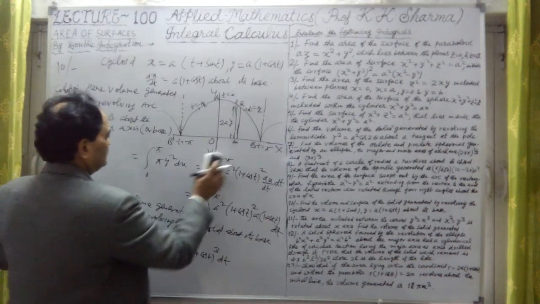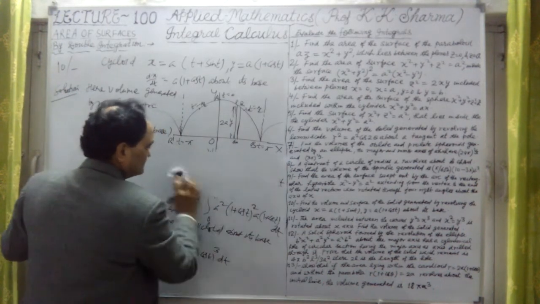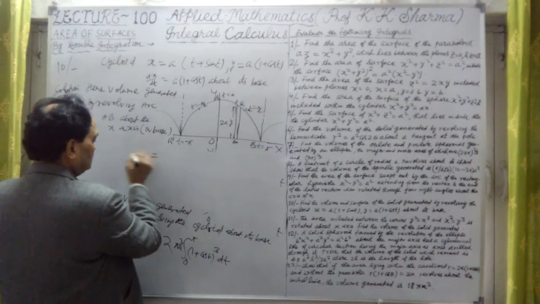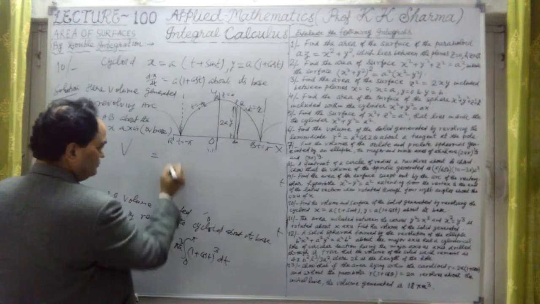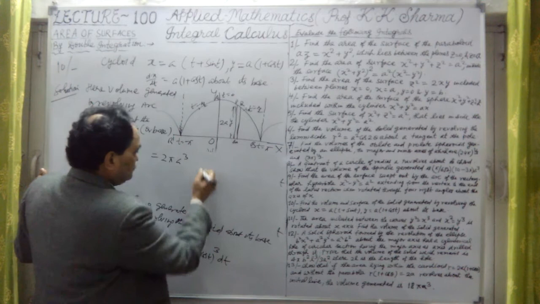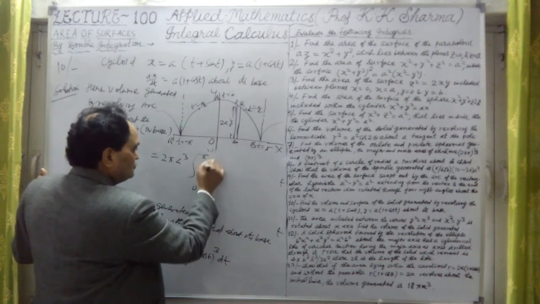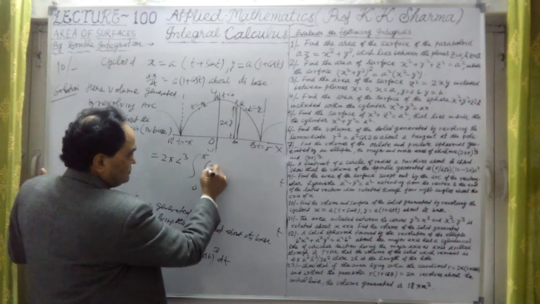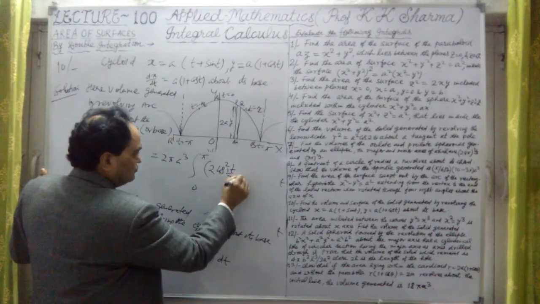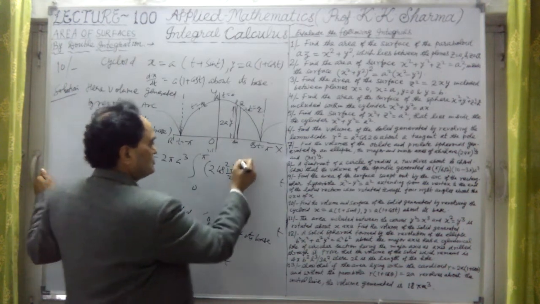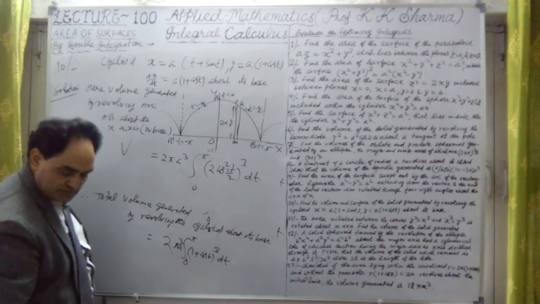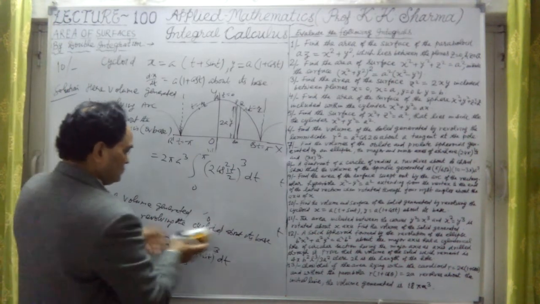Let me write further. We are calculating the total volume. V is equal to twice pi a cube into 1 plus cos t, which we convert: 1 plus cos t is 2 cos square t by 2, whole cube into dt.